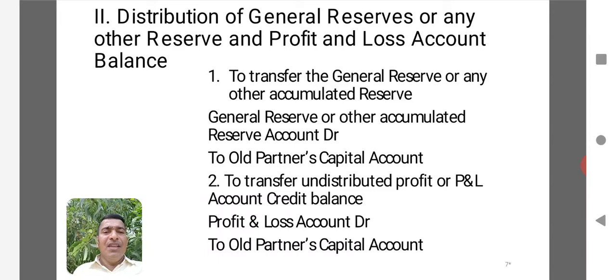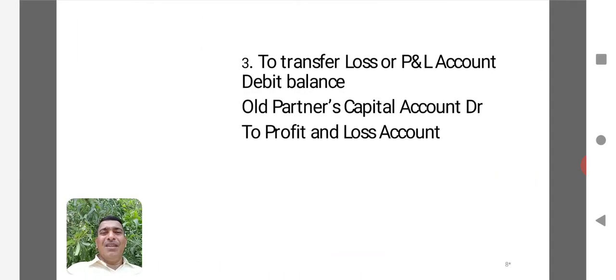At the same time, if there is any undistributed profit, we have to assume that it is also being given by the old partners. So in the old profit sharing ratio only, it should be divided: profit and loss account debit to old partners' capital account. But if there is any loss, a profit and loss account debit balance that appears in last year's balance sheet, that should be distributed again through the partners' capital account.